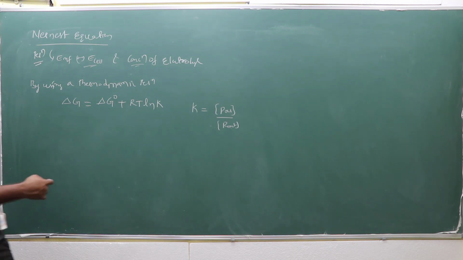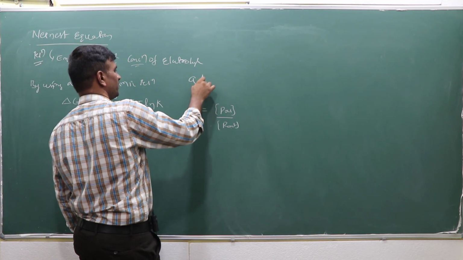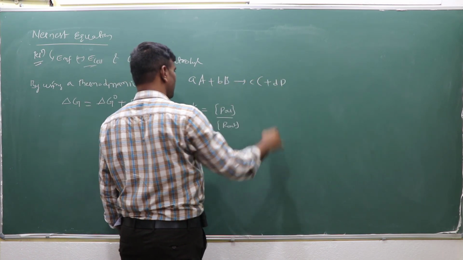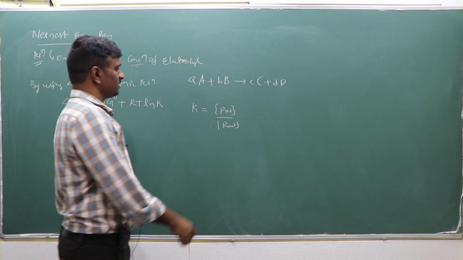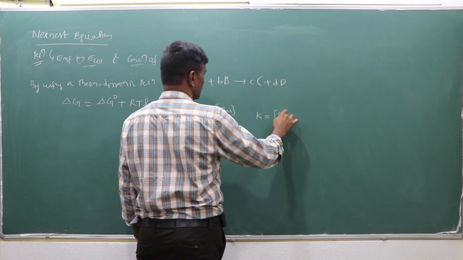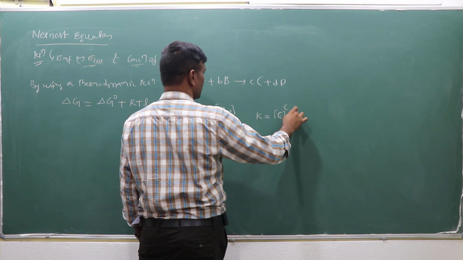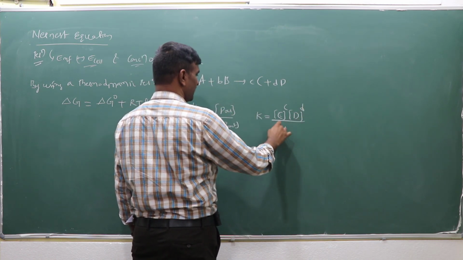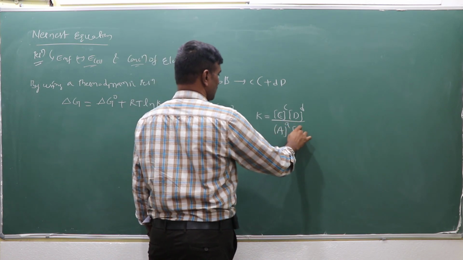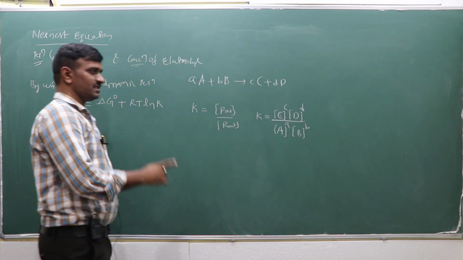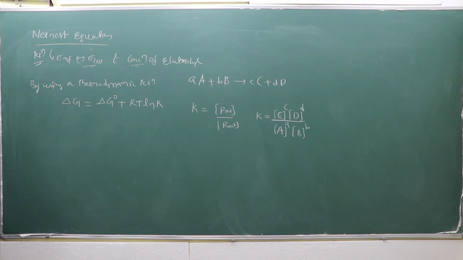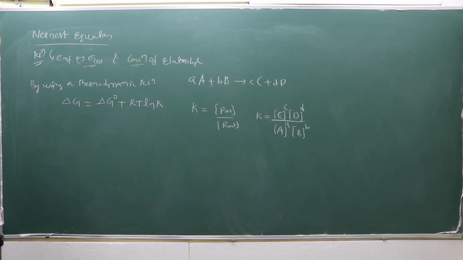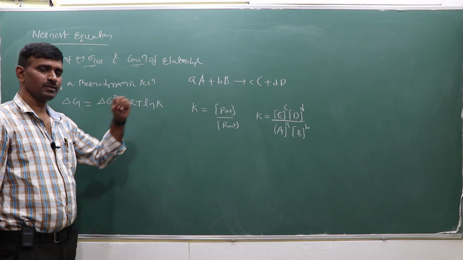Suppose a particular reaction is given: a equivalents of A plus b equivalents of B gives c equivalents of C and d equivalents of D. Then K equals the concentration of the products, C to the power c and D to the power d, divided by the concentration of the reactants, A to the power a and B to the power b. This is also considered as the reaction quotient, ln K, the concentration of the products by the reactants.